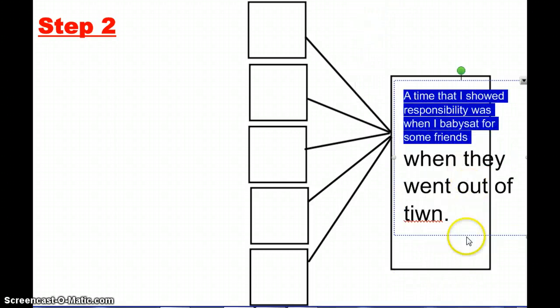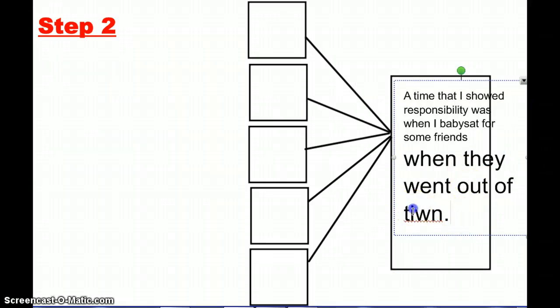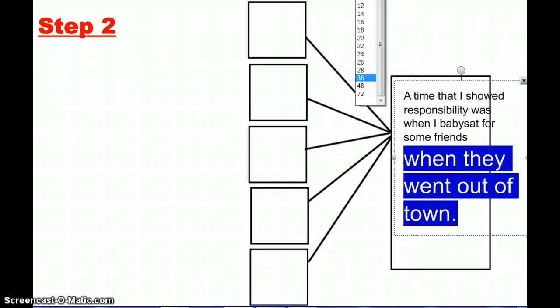Let's see if you can see that now. Ooh, see, I can't even type right. And it's okay if I'm not spelling everything correctly because this is just a rough draft, right? Nothing big. Okay, so a time that I showed responsibility was when I babysat for some friends when they went out of town. That's what I'm going to go with, okay?